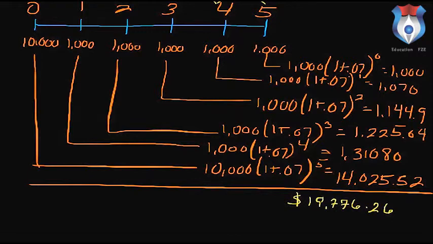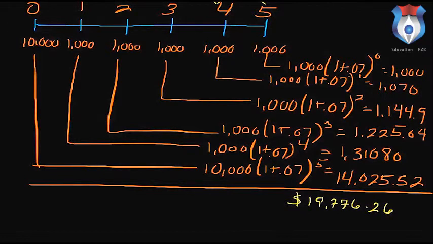What this would mean is that if we invested a $10,000 lump sum initially, $1,000 on an annual basis for 5 years, assuming that we grew our investment at 7% compounded annually, we would actually end up with $19,776.26.